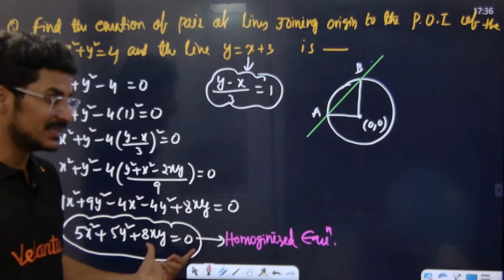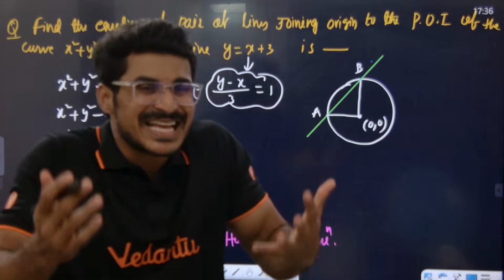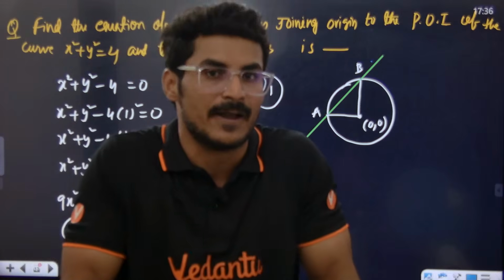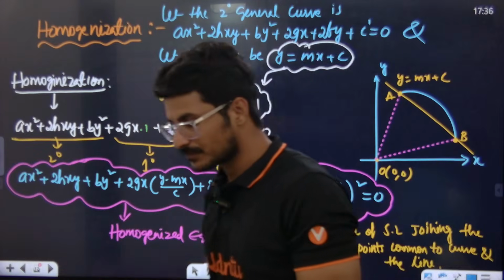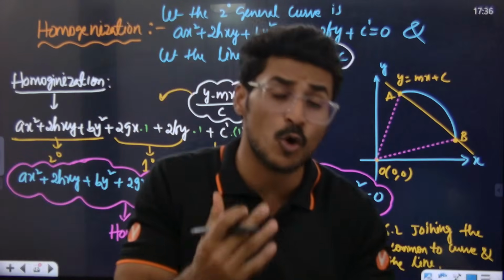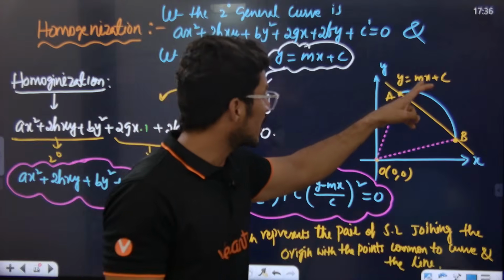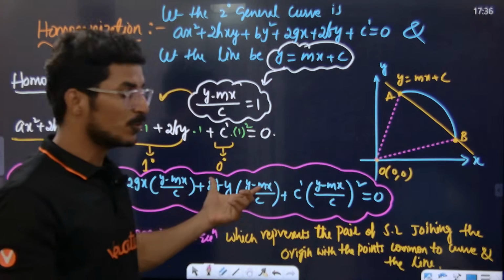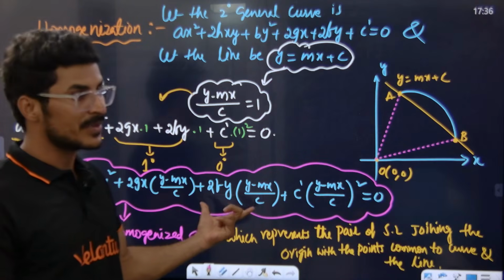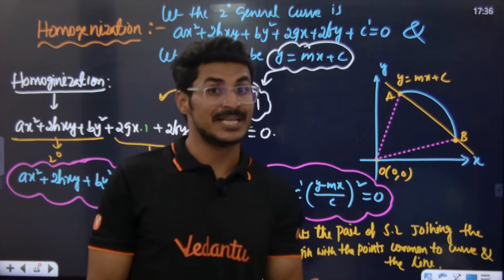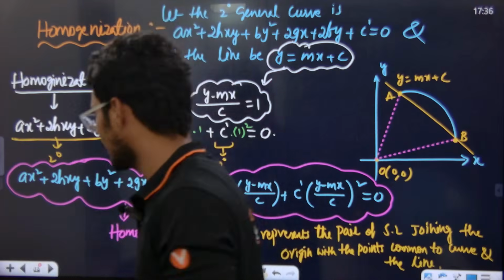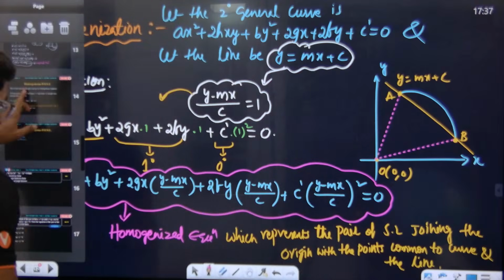Basically, if somebody asks us to homogenize the given curve and line, then we do it like this. The homogenized equation is this one in pink color. I gave the method. Now, what is the standard equation of a homogenized pair of straight lines? That is what we are going to see now.